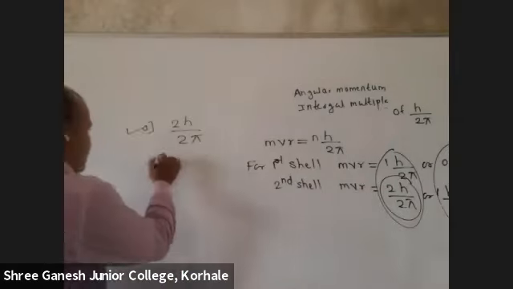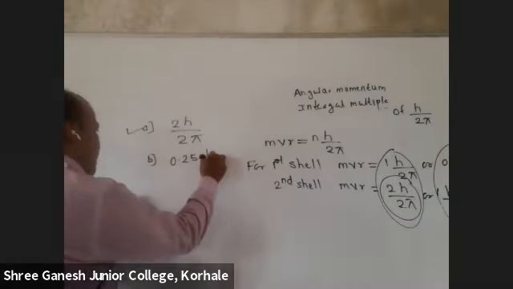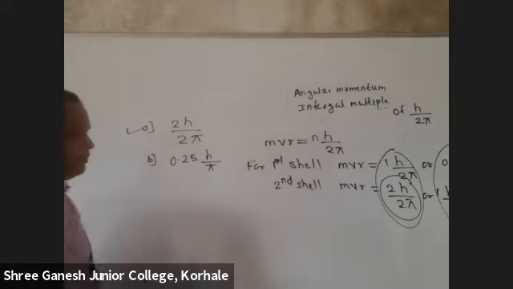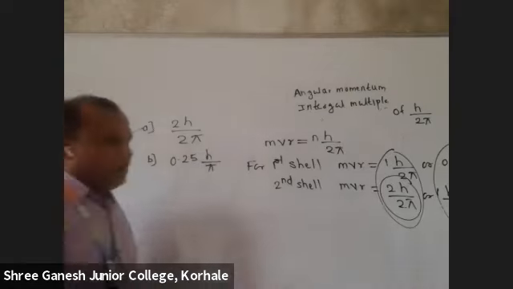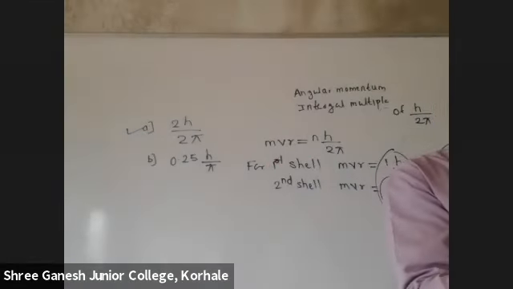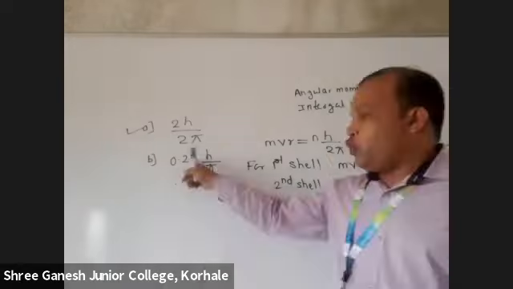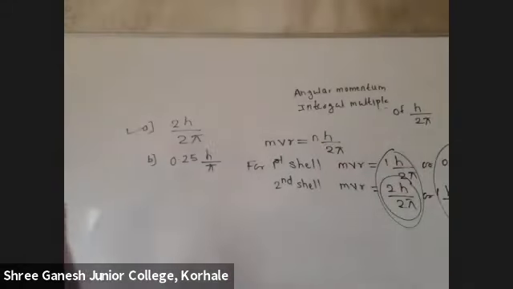Second, B: 0.25 h by pi. When it is h by pi, it can be 0.5, 1, 1.5, 2, 2.5, 3, 3.5. Is 0.25 possible? No, so this is not valid.